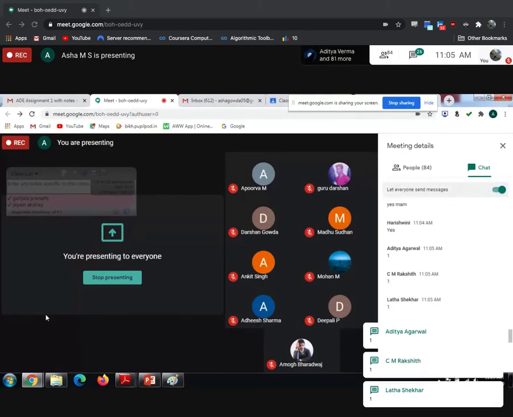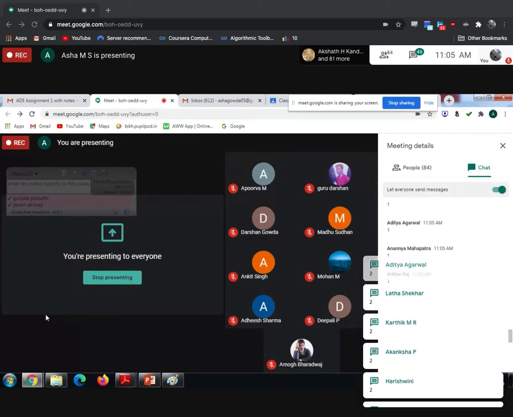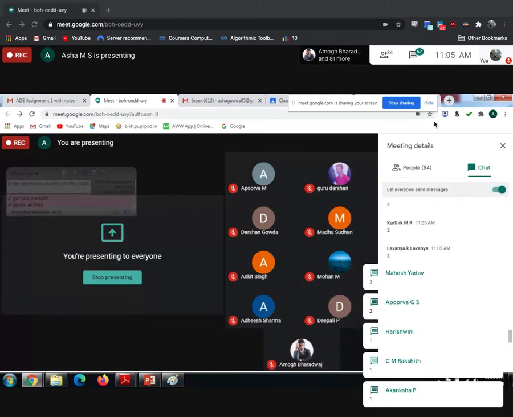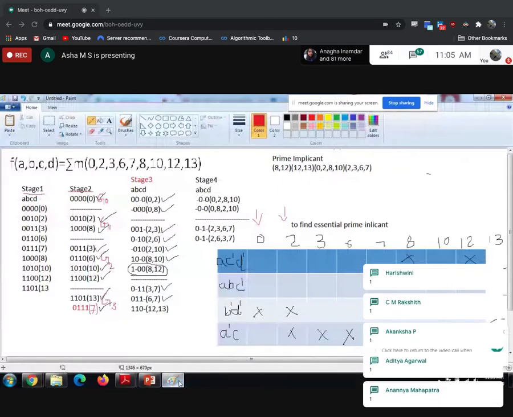Once. What about 2? What about 13? 1. What about 8? 2. Correct, right? So now you mark the decimal numbers which are used only once.